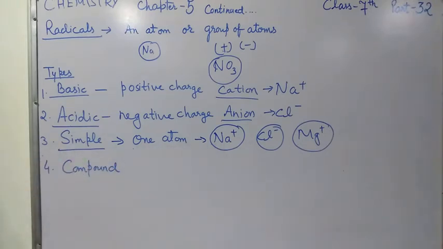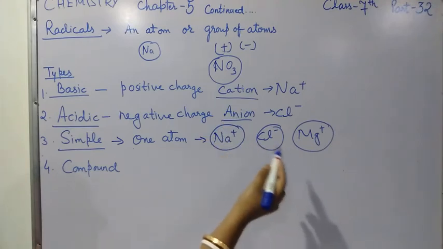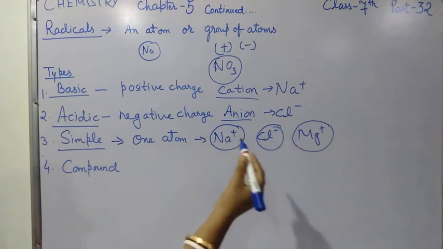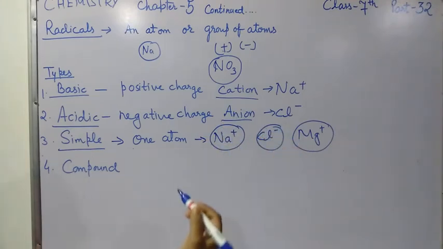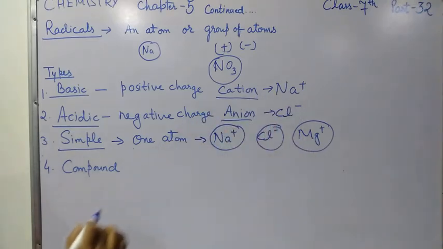One thing always you have to remember, that whenever you are writing examples of radicals, you have to write the charges also, whether it is positive or negative. You have to write the charges also with the element's name.